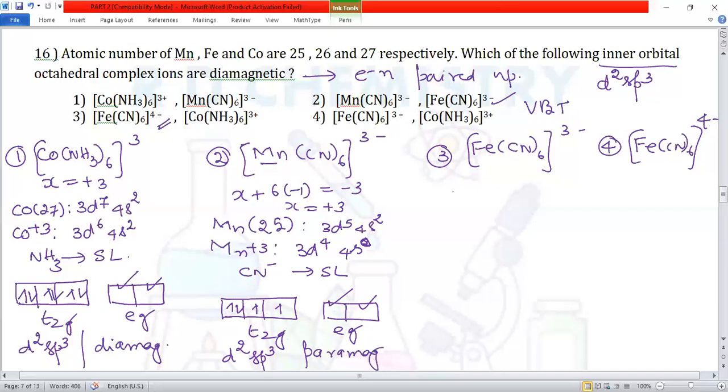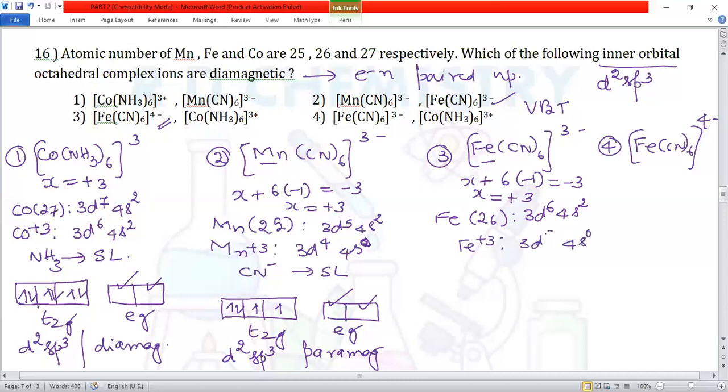Third compound. Here, x plus 6 times minus 1 is equal to minus 3. X is equal to plus 3 charge. Iron atomic number is 26. Electronic configuration is 3d6 and 4s2, right? So iron in the plus 3 state means 4s0 and 3d5.